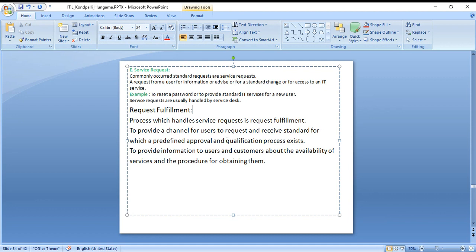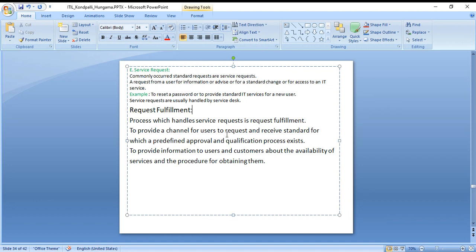Now request fulfillment: how you fulfill that request. You raise a ticket that your password isn't working, it will go to another team, the password team, and they will try to set a password which is very difficult. It won't be generic or easy. You'll put symbols, alphabets, characters, everything, and then they'll give you the password. So once they have provided you with the password, your request is fulfilled.